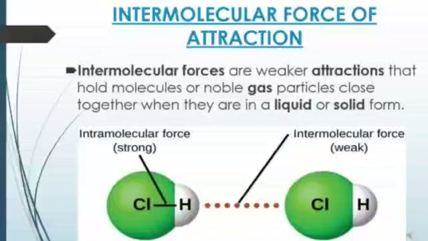That is a weak bond because intermolecular force of attraction is not very strong. So the bond formation is very weak, and they cannot hold each other for a very long time. The other type of bond is between H and Cl, that is hydrogen and chlorine, which is a strong bond because the force of attraction between H and Cl is more, which helps them to bind strongly with each other. So that binding of molecules is called intermolecular force of attraction, which helps in the formation of bonds.